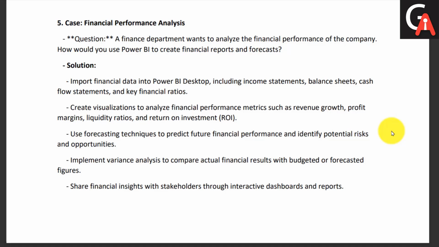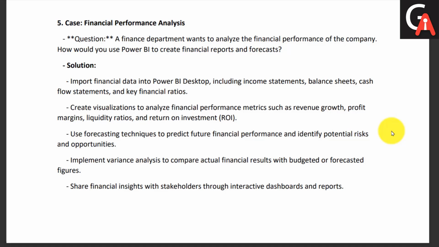Then we will create visualizations to analyze financial performance metrics such as revenue growth, profit margin, liquidity ratios, and return on investment. These are the finance-related terminologies you have to use in your answer in order to show that you know something finance related. So these are the things you may incorporate in the visualization.